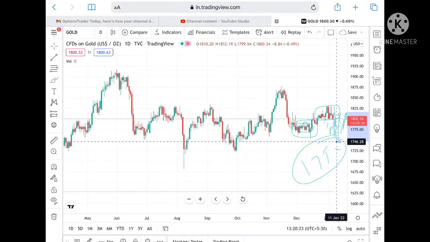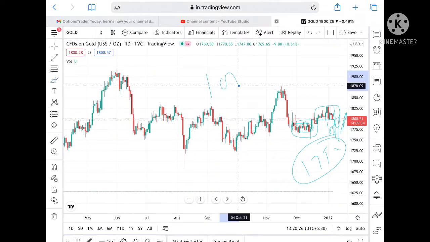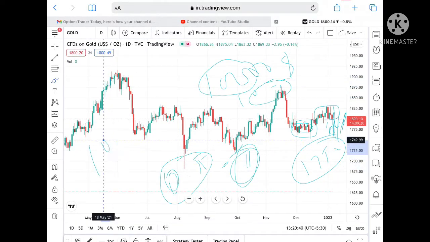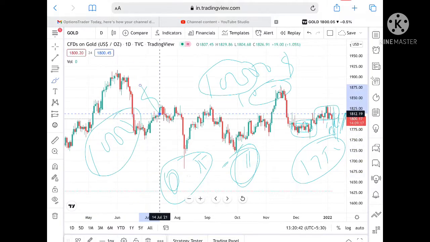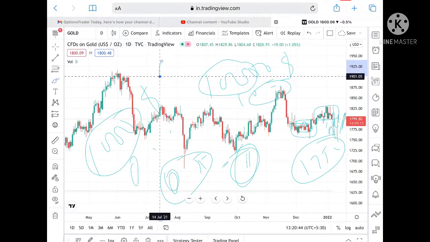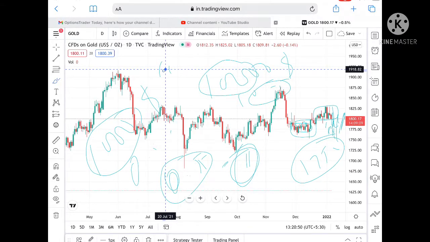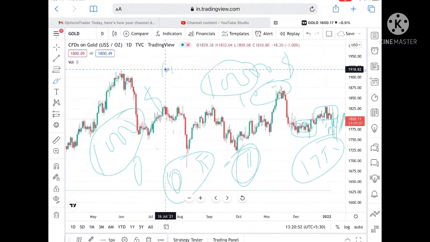One more important thing I have to tell you: if you are trading with $10,000 of capital, please trade with 10 to 15% of capital. Because if you are trading with $1,000, then your risk will be around $50 to $100, so that you can trade properly on the next day, your stress of losing money will not be there, and you can trade properly.